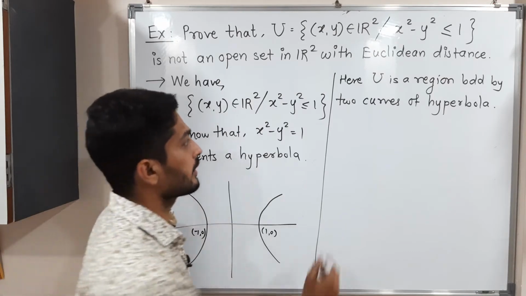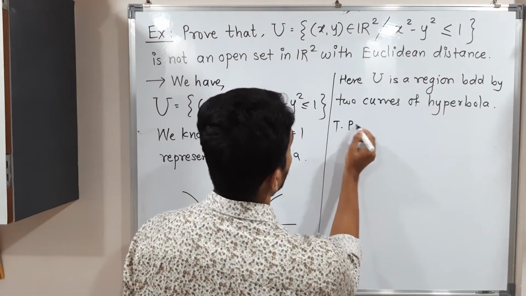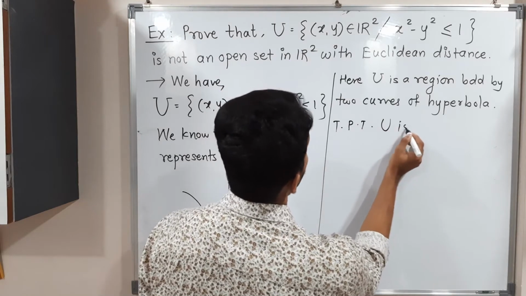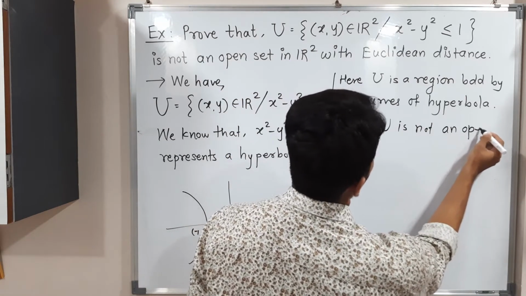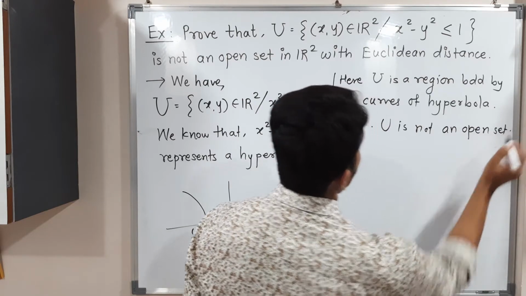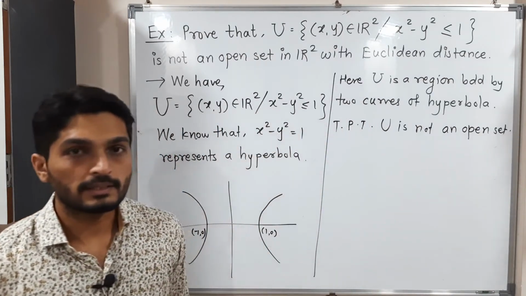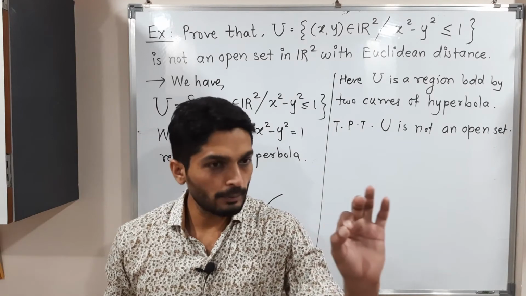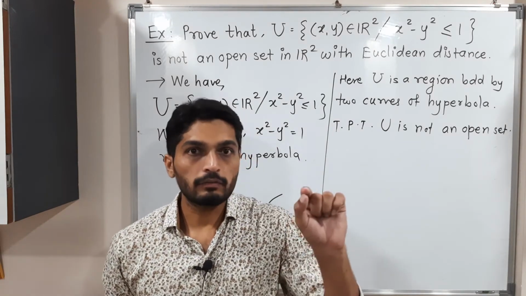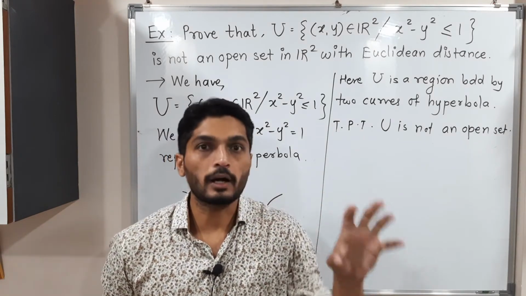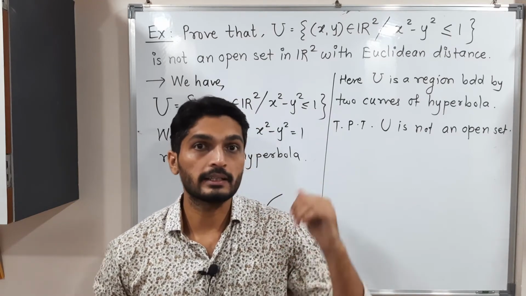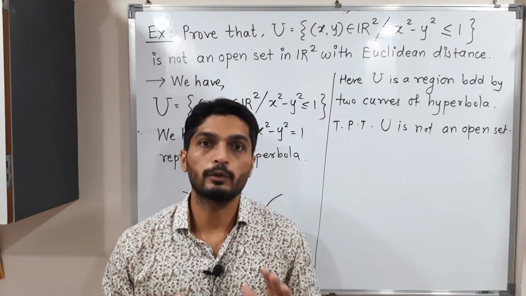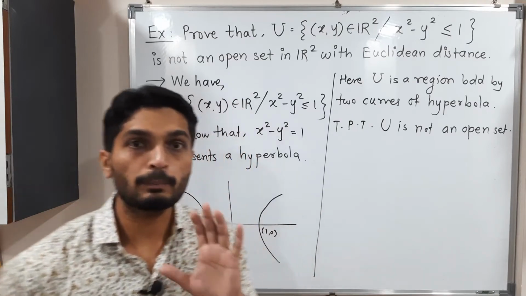So now I will write: to prove that U is not an open set. See how to prove it is not an open set. We will take one point of U and we have to prove that for any R, the open ball around that point does not lie entirely in U. This thing we have to prove. So let us take one point of U.